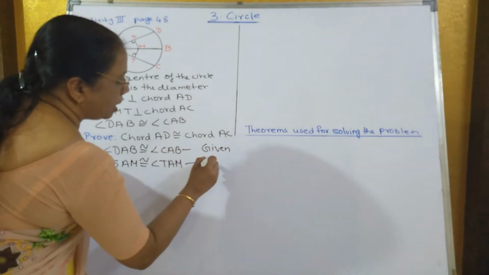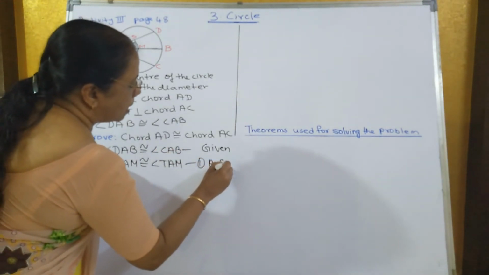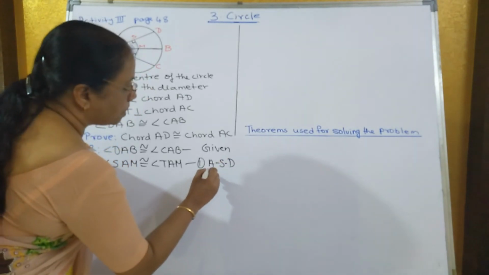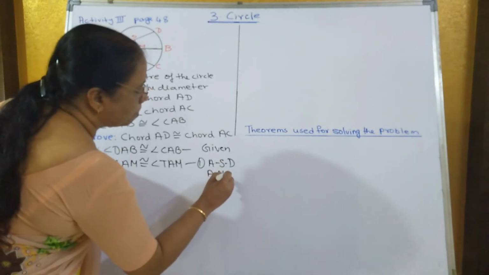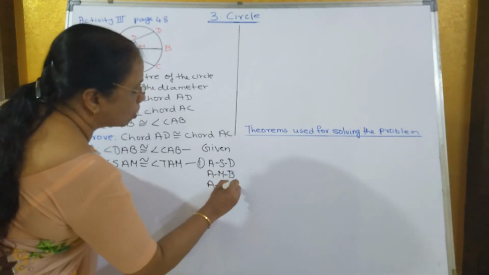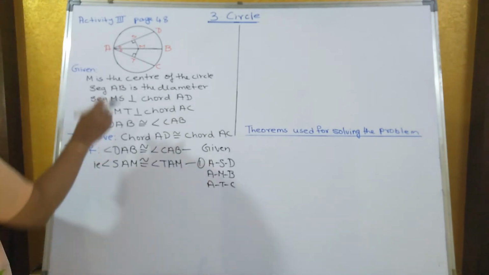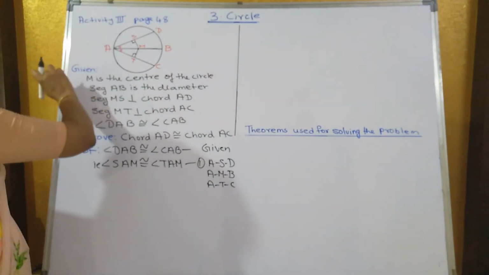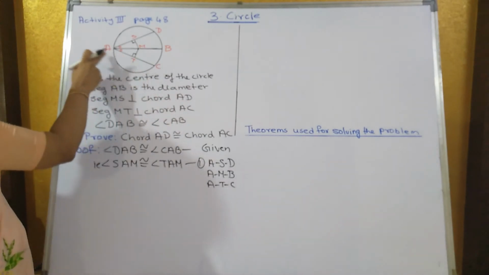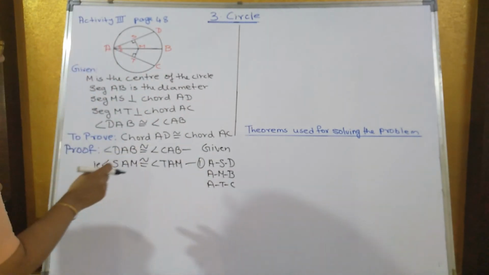So the reason is: A S D, then A M B, and A T C, all these points are collinear. That is why we have shortened it. Instead of D, we have started from S and ended in M, and instead of C, we have started from T and ended at M. So let that be 1.